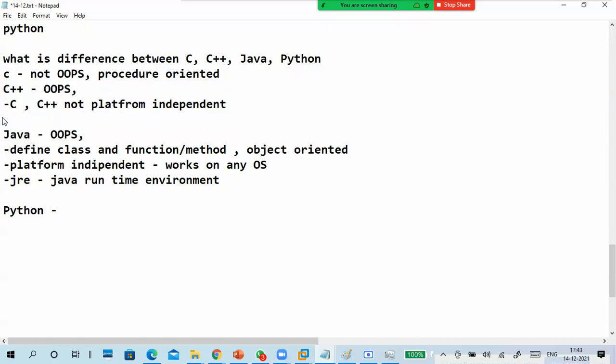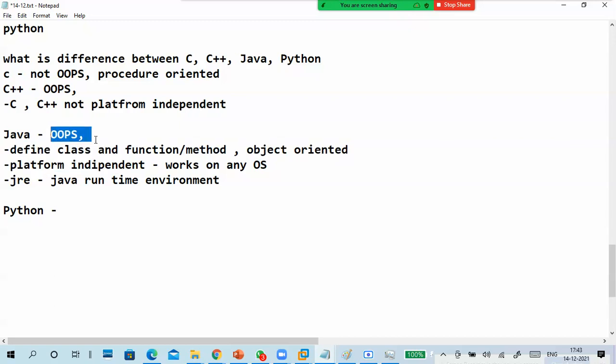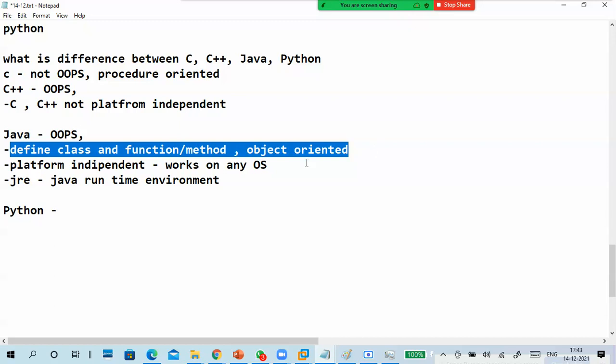Java has a lot of things. Java is object oriented and platform independent. Which is better? Platform independent. Okay, but it is object oriented. Very good, because everything we can define under a class.